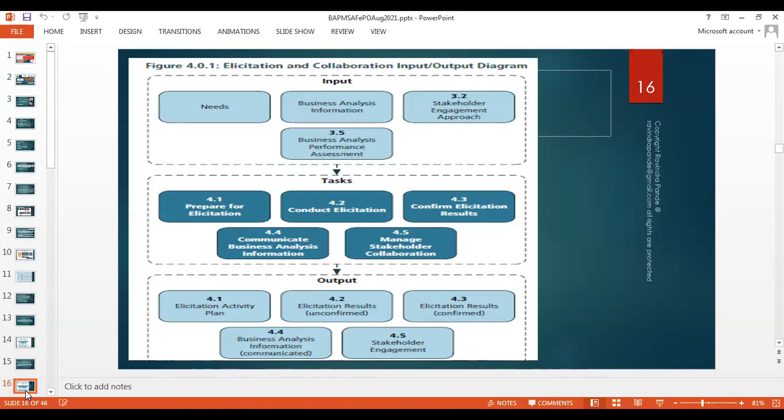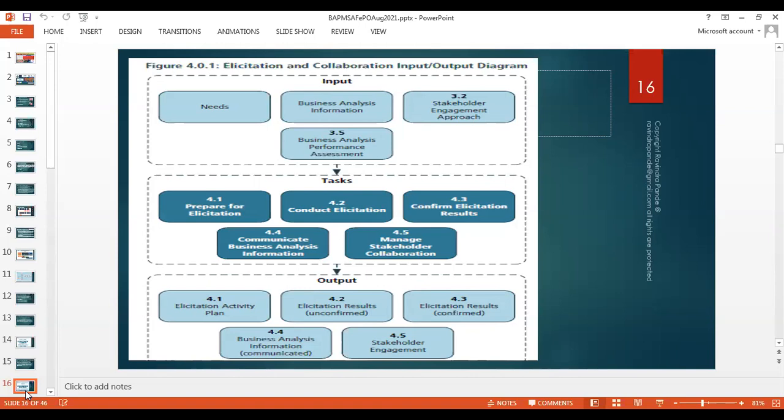And we also closely work with the technical team in a capacity of advisor after the technical team takes charge of building the product, constructing the services, supporting the product, whatever as per the need of the client, vision, mission, and all those things. The output, elicitation activity plan, can be as simple as an Excel sheet or as detailed as a Word document, depending on the scenario, policies, and procedure of the organizations.